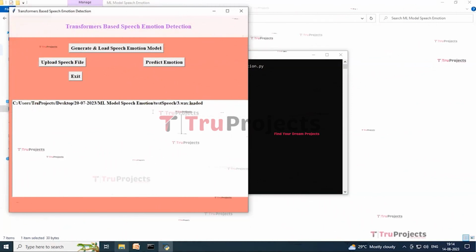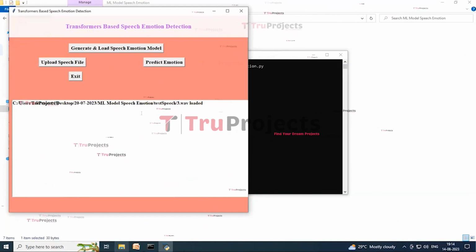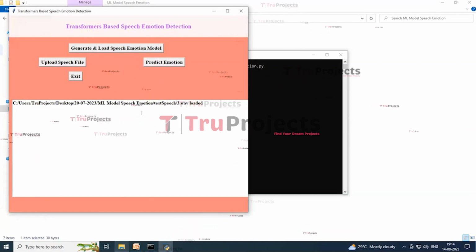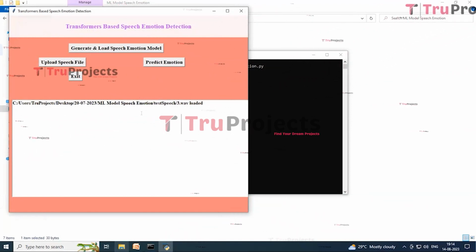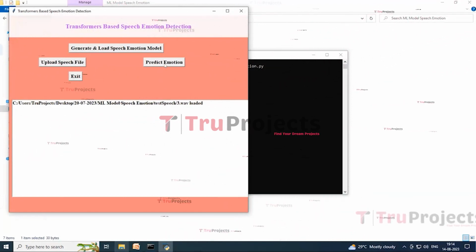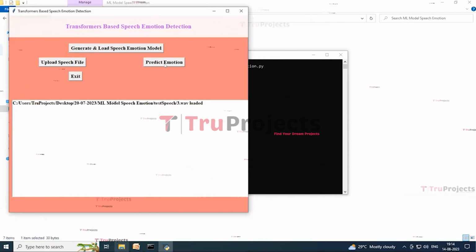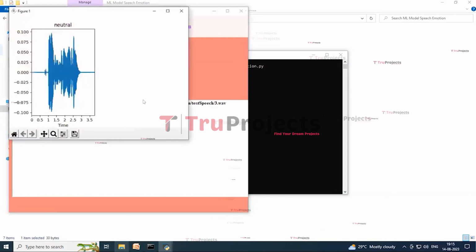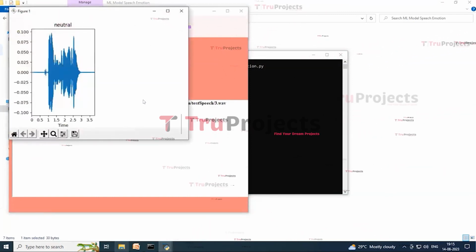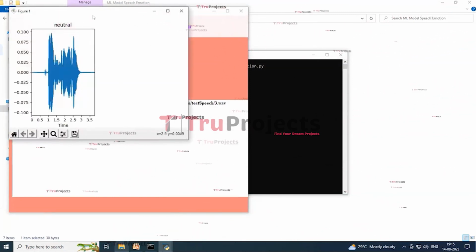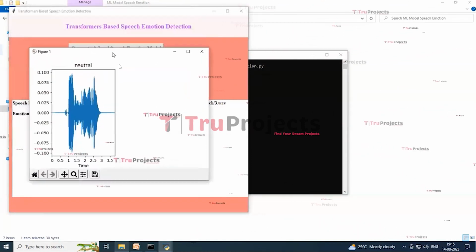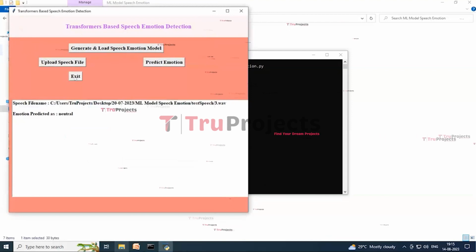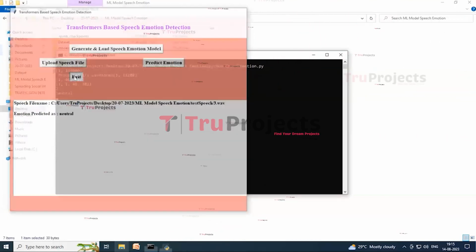So now you can see that the uploaded speech file is predicted as neutral, and similarly you can upload and test with other speech files. So now click on predict emotion button to get the output. So here you can see that the speech file is predicted as neutral. So now closing this, and now click on exit button to exit from this application.